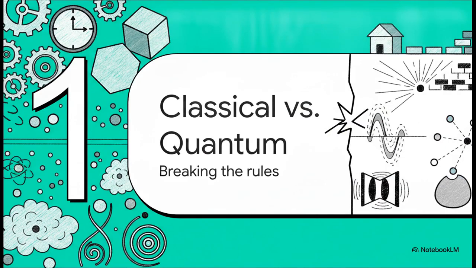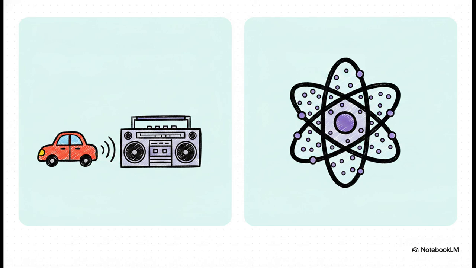Section 1. Classical versus quantum reality. Breaking the rules of the world we know. Our human brains are incredible, but they're entirely hardwired for the macroscopic world. In our familiar classical reality, things are pretty straightforward. A car is either at rest or it's moving. A system is completely on or it's off, right? There's no middle ground. But down on the fundamental scale of the most basic particles we're made of, these rigid binaries just completely fall apart.